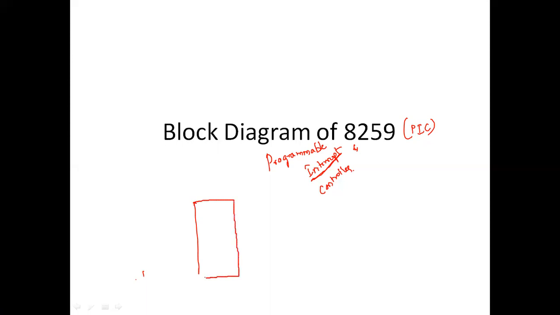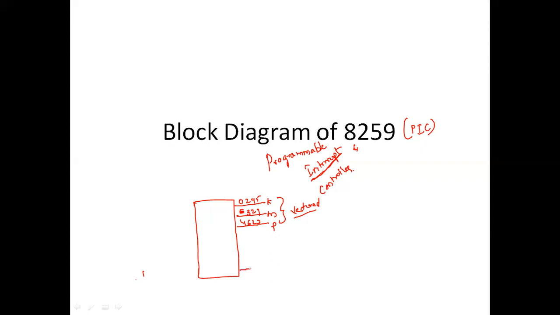As I have said before, we are going to have some vectored interrupts like the keyboard, the mouse, and the printer. Keyboard address is some 0245, and then 6324, and 4623. These are vectored interrupts. Vectored interrupts in the sense the starting address is fixed.